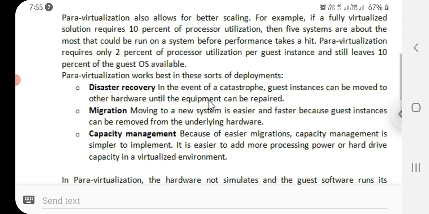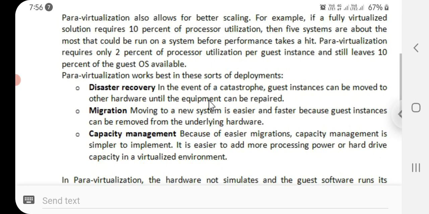So in para-virtualization, it requires only 2% of the processor utilization per guest instance and still leaves 10% of the guest operating system available. So let's see, para-virtualization works best in these sorts of deployments. What are those? One is disaster recovery, another is migration, and another is capacity management. Now let's see one by one.